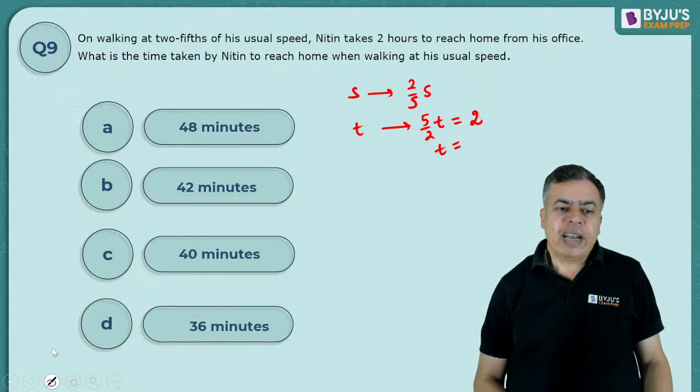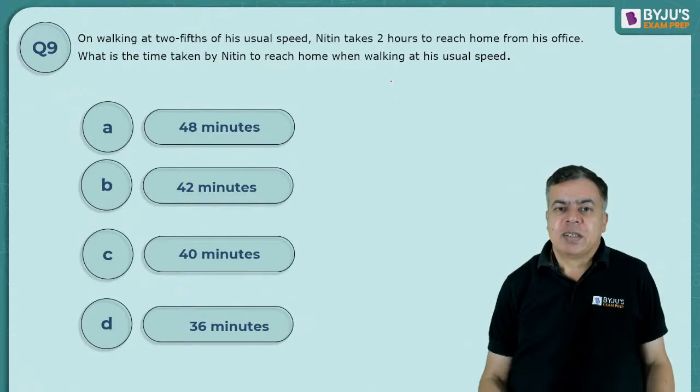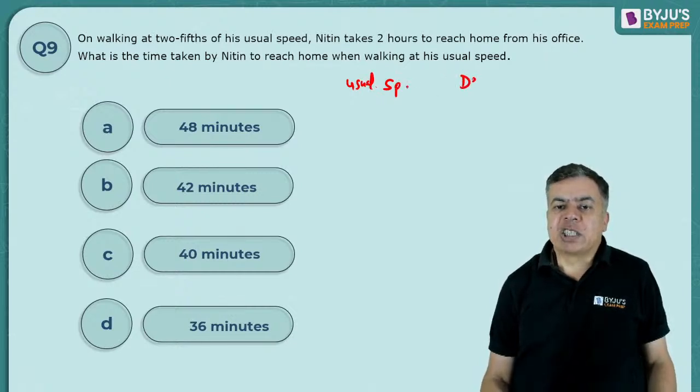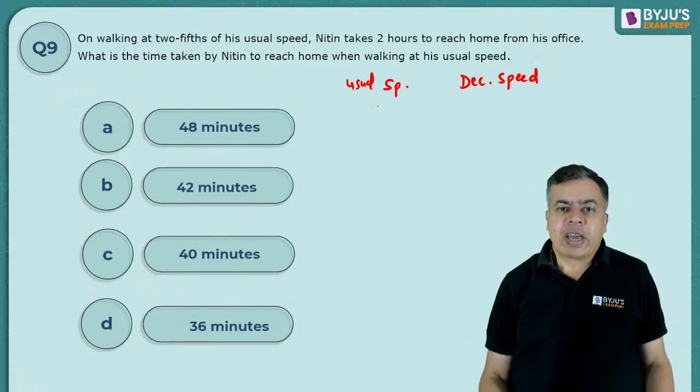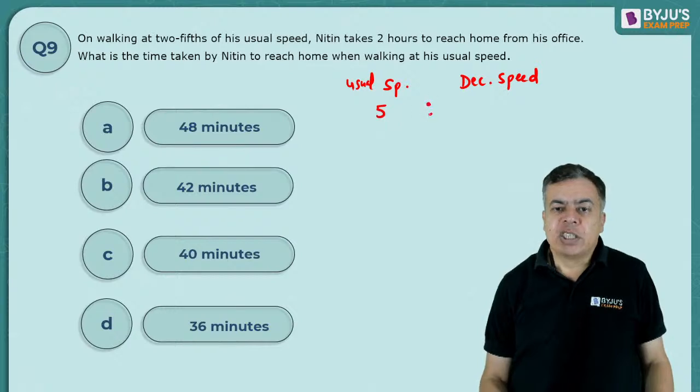Right? Okay, writing easier will be like this. Okay, speed normal. This is usual speed. This is the decreased speed. Okay, this is 5, this is 2. So 2/5. Okay, now the time taken should be 2:5. Right? So it should be 2x and 5x.